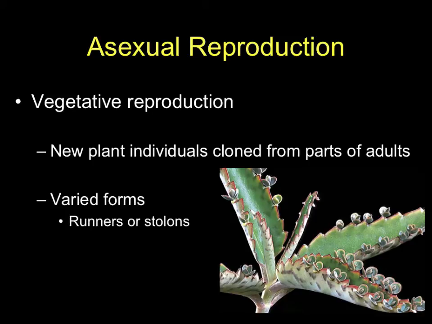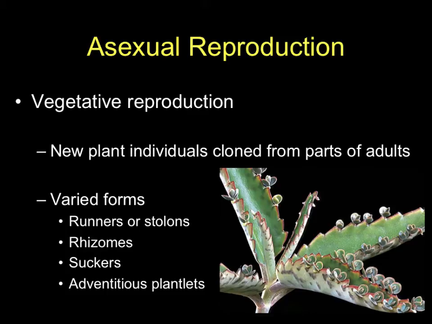We've seen runners and stolons before, whether they're above ground or below ground. These are sort of like horizontal spreading reproduction, and things like strawberries and those kinds of things. We've seen rhizomes before. We've seen suckers, where a plant will send up sprouts through the soil around itself that are very small versions of itself, still genetically the same plant, but it's a way for them to kind of colonize out away from where the one primary plant actually is.